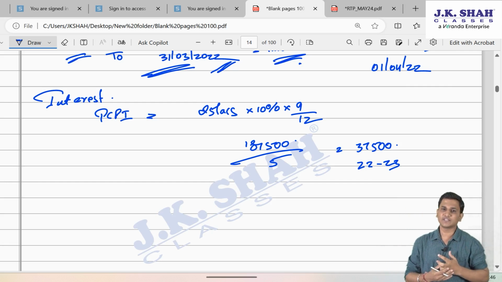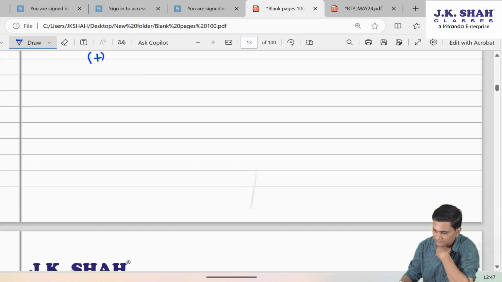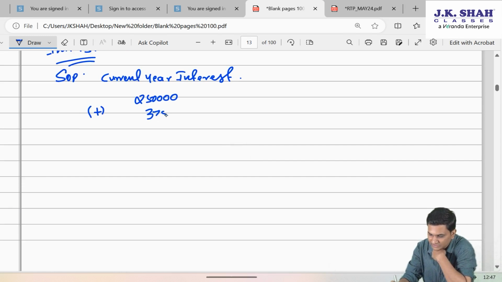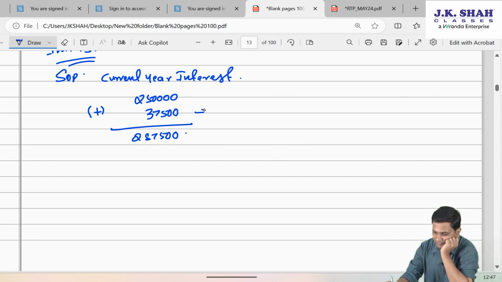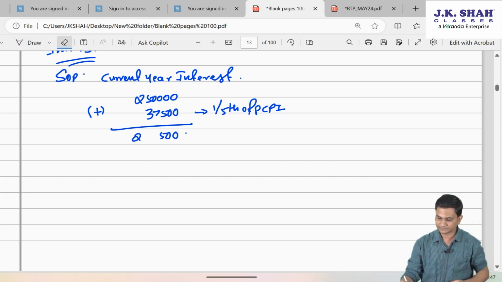So in the 5 financial years, you can take 1/5 of PCPI as a deduction along with your current year interest of that year. So plus 37,500. This is 1/5 of PCPI. So 2,87,500 is the total interest claim for the SOP.